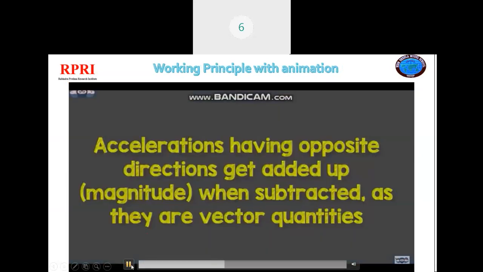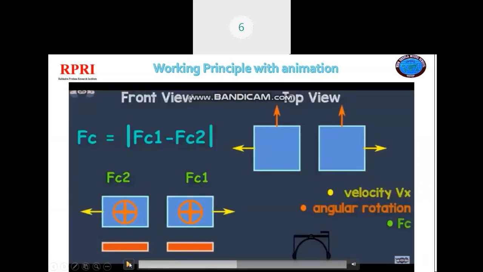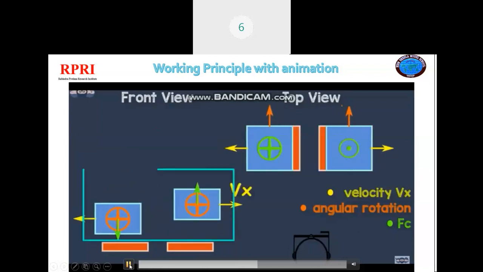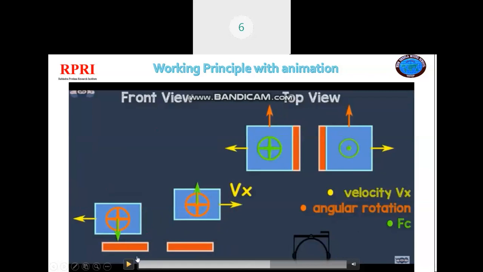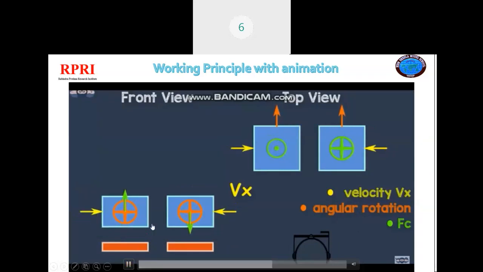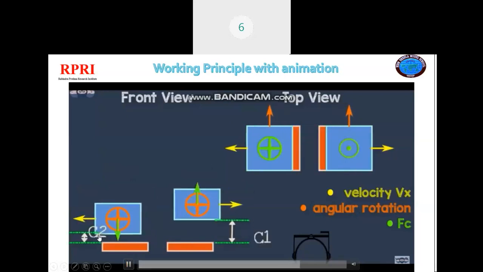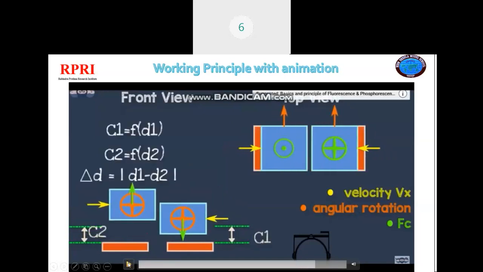After this we can see that the blocks of mass m are moving in opposite directions. They experience angular rotation and Coriolis force. Due to the Coriolis force, a displacement occurs, and as displacement is inversely proportional to the capacitance, as the displacement d changes, the capacitance also changes, as you can see, depicted by the green arrows.